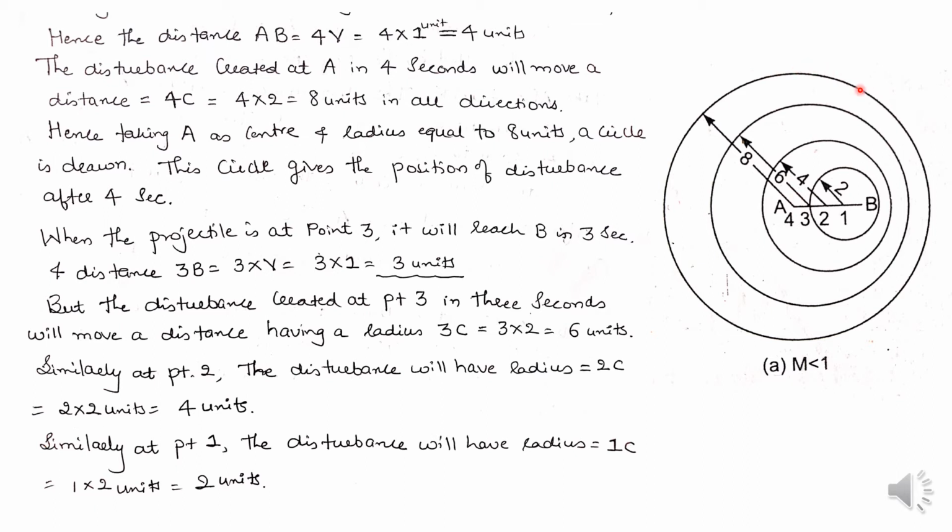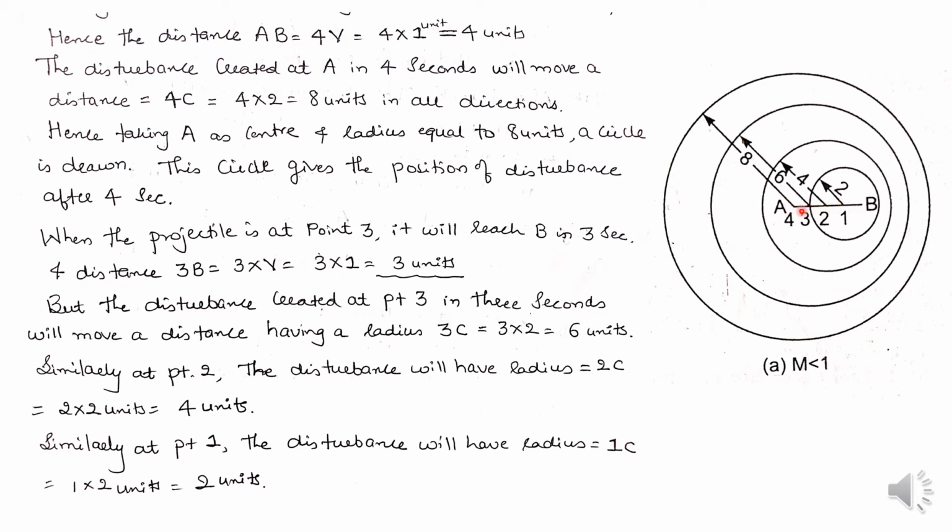The similar procedure is followed next. When the projectile, after 1 second, reaches point 3, the time required from point 3 to point B is 3 seconds, because the total time required from A to B is 4 seconds.